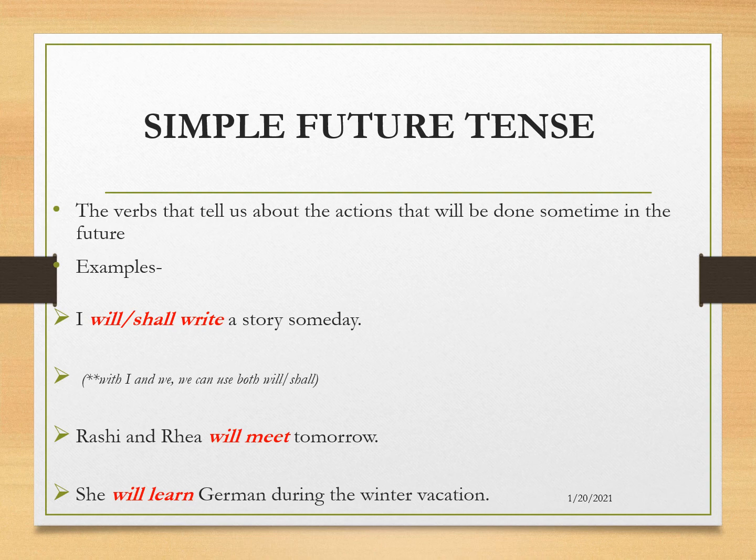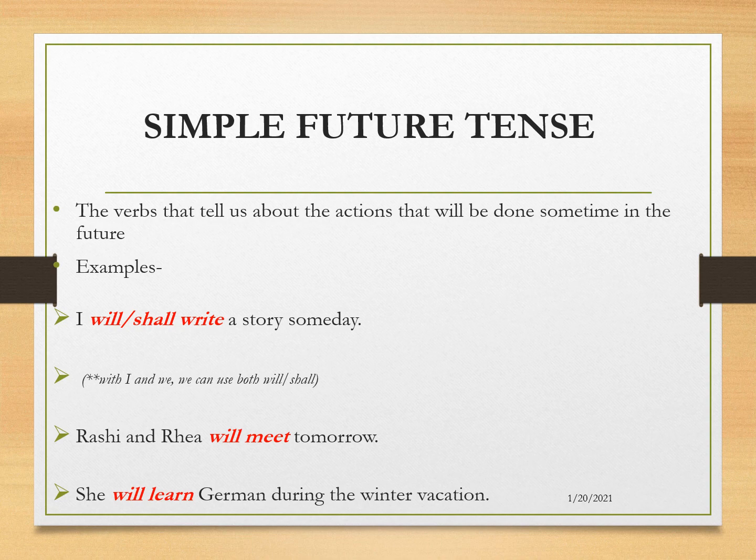Simple future tense. The verbs that tell us about the actions that will be done sometime in future are said to be in simple future tense. For example, I will write a story someday. Here, the action hasn't taken place. It will happen in times to come, sometime in the future.